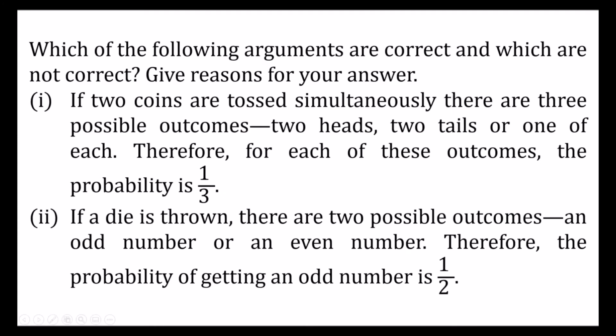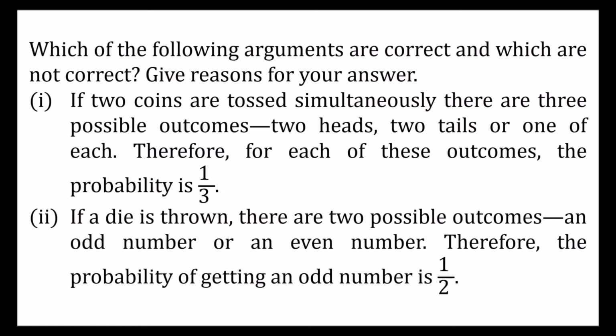The given question is, which of the following arguments are correct and which are not correct? Give reasons for your answer. Number 1. If two coins are tossed simultaneously, there are three possible outcomes: two heads, two tails, or one of each. Therefore, for each of these outcomes, the probability is 1 upon 3. And the second point is, if a die is thrown, there are two possible outcomes: an odd number or an even number. Therefore, the probability of getting an odd number is 1 upon 2.